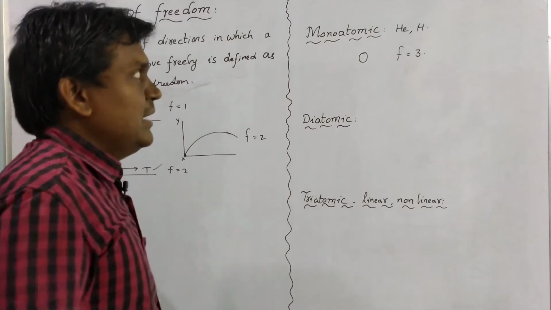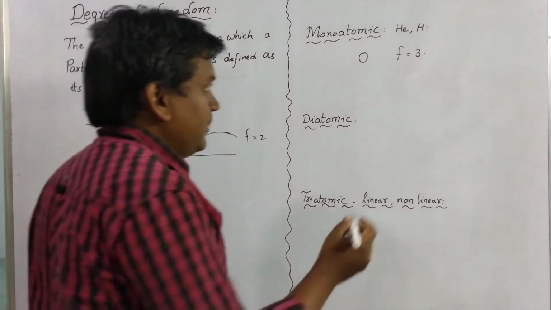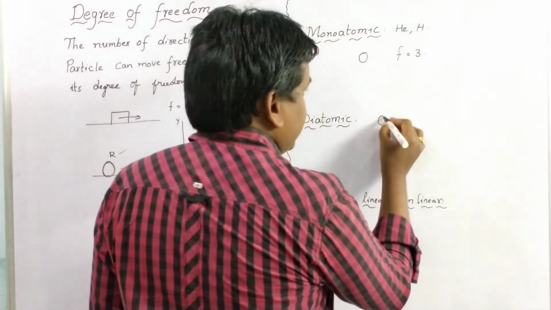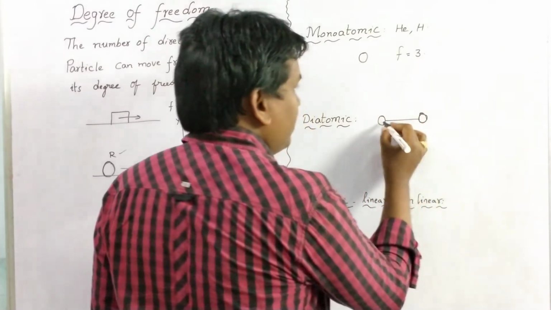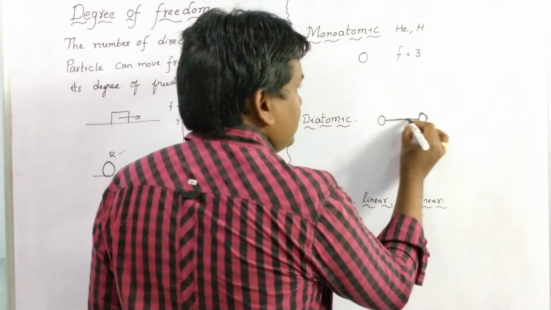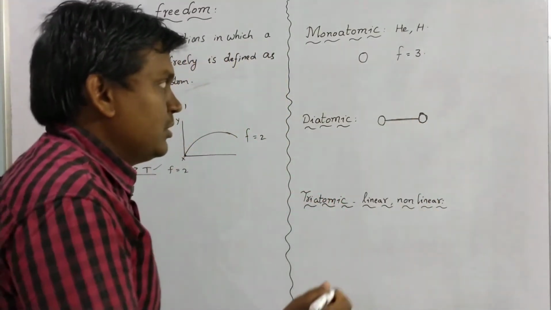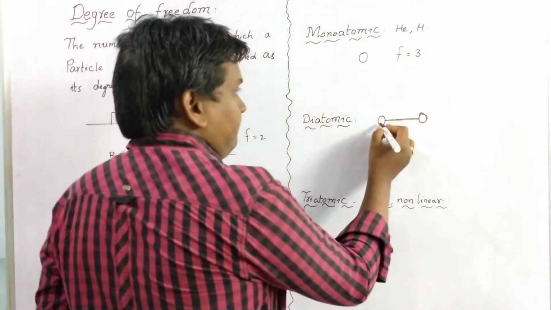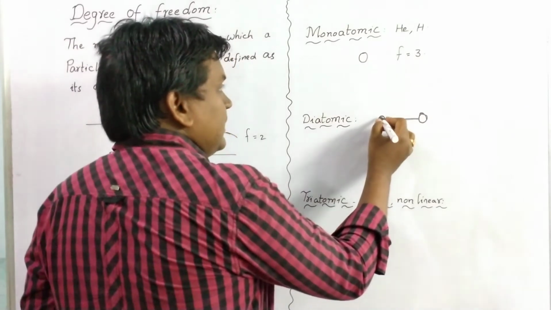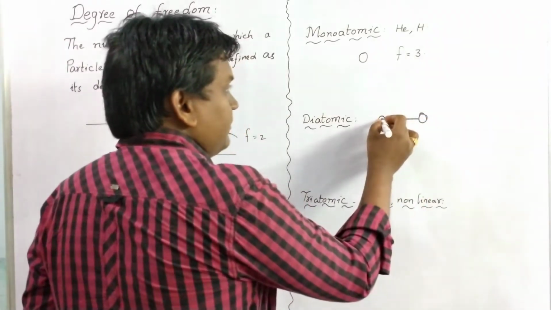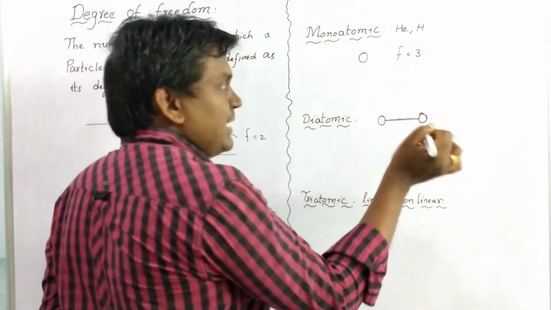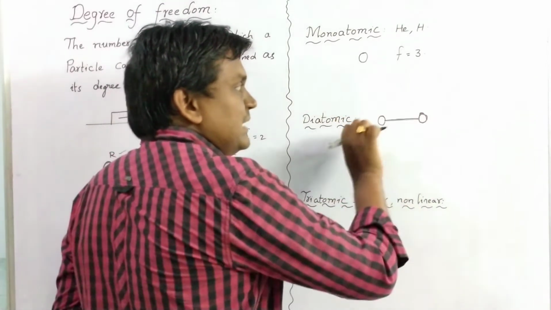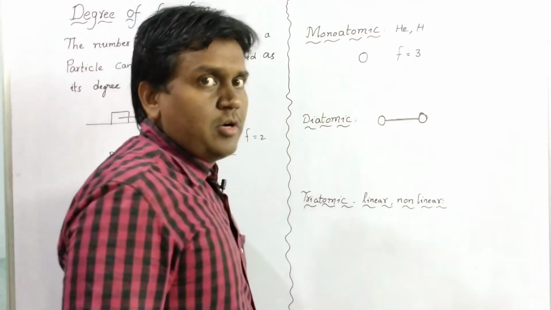If you consider a diatomic molecule, 2 atoms with a bond, here this is fixed and this can move in the x-axis as well as the z-axis, but in this direction it is not able to move.